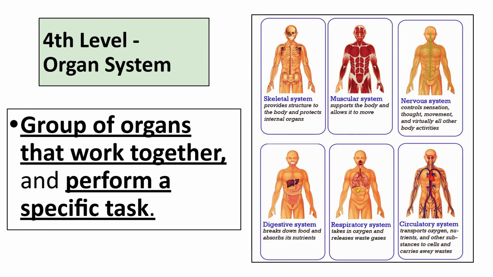All those organs work together to create the respiratory system. Another example could be your circulatory system, which pumps blood throughout your body. The organs would be the heart, arteries, and veins, and those organs work together to make the circulatory system. So systems are groups of organs working together.